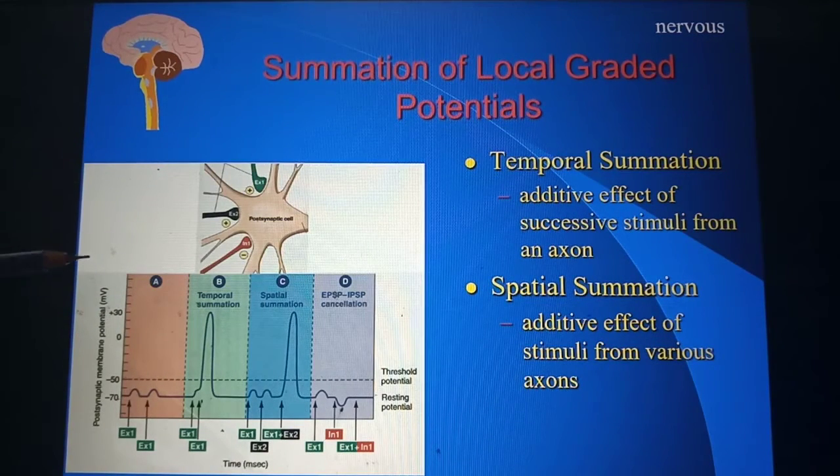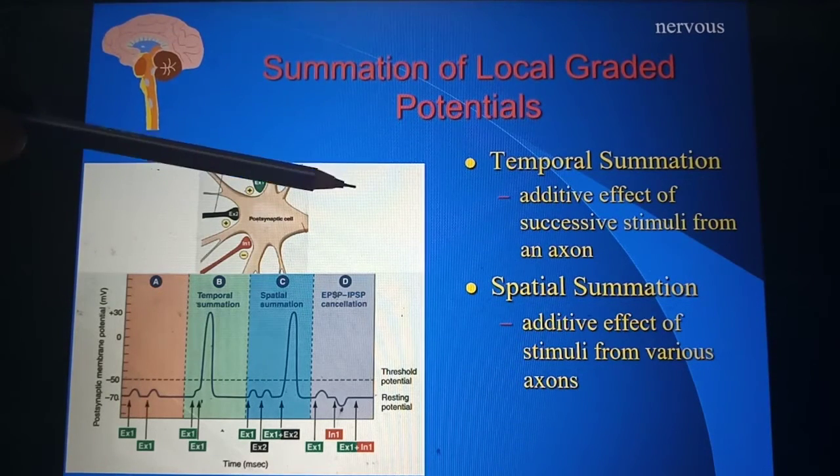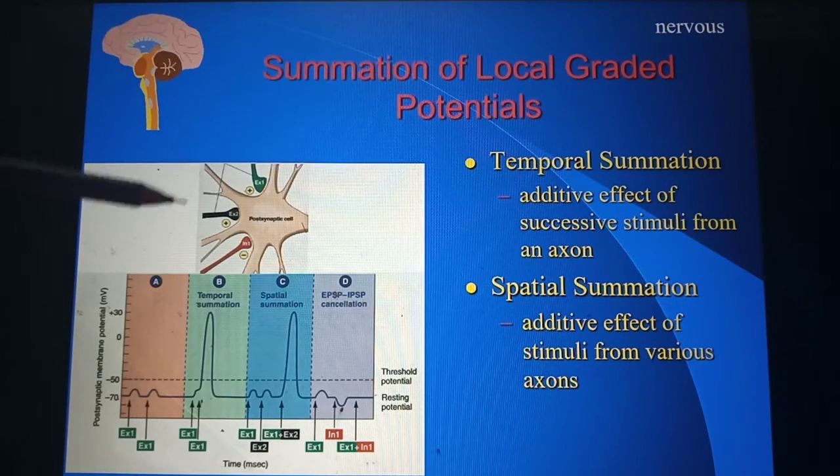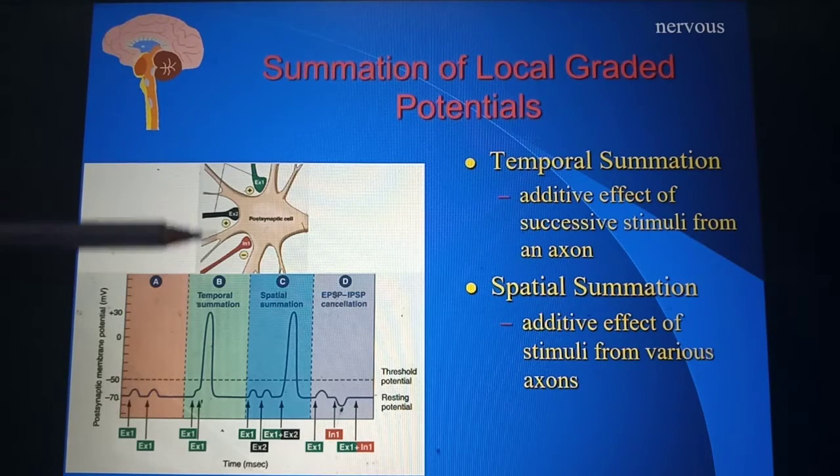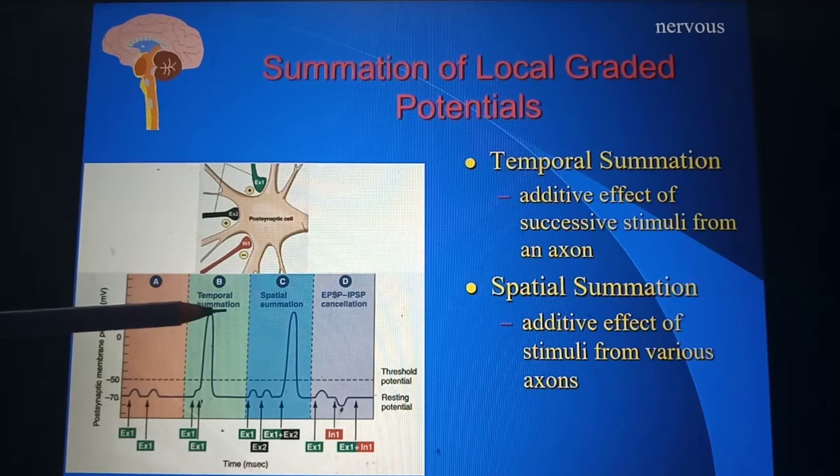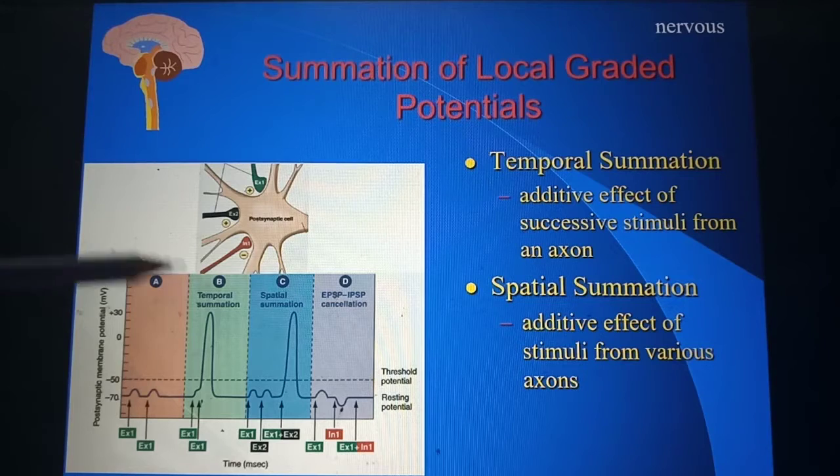So here there are different types of summation. Temporal summation is an additive effect of successive stimuli from an axon. That is, the axon keeps sending stimuli to the muscle, so temporal summation is the addition of all these stimuli which occur one after the other. Spatial summation means the stimuli from different axons. Temporal summation is from one particular axon. In spatial summation, different axons provide different stimuli, and everything together is called spatial summation.